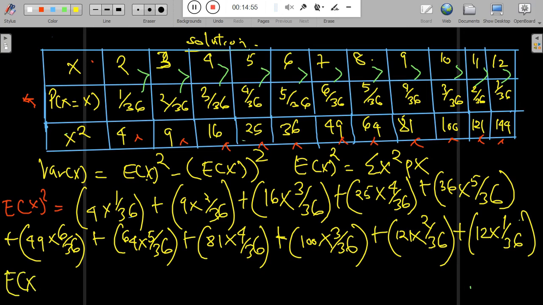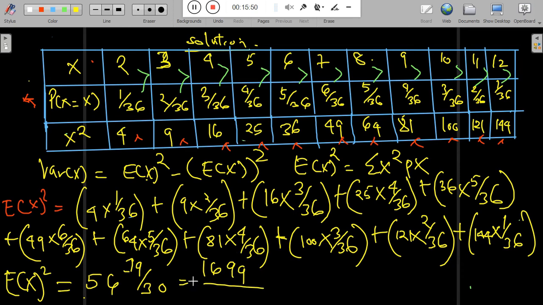When you use your calculator to plug in the values, you will obtain the expectation of x squared. Remember, here we have not found the variance. We are still in the process of finding the variance. So the answer here will be 5614 over 30. Since we have the expectation of x squared, it is now easy to plug into the formula for variance.